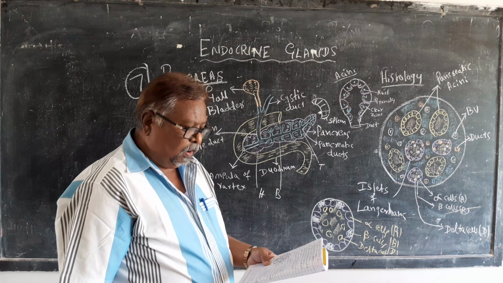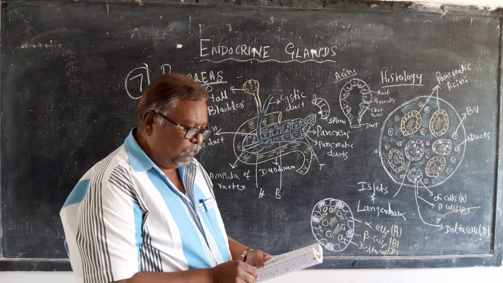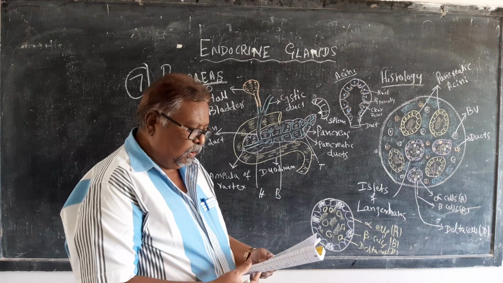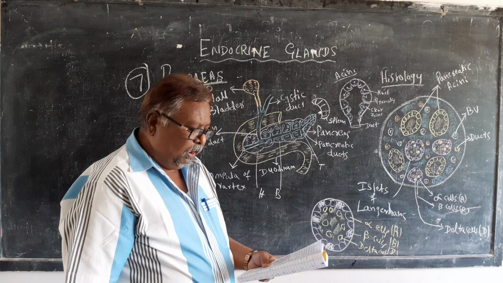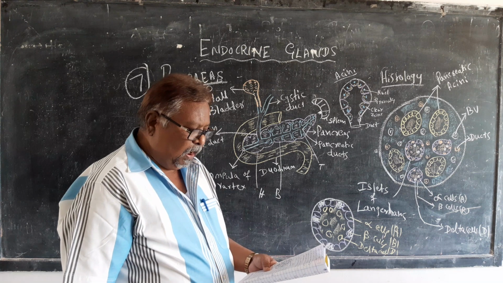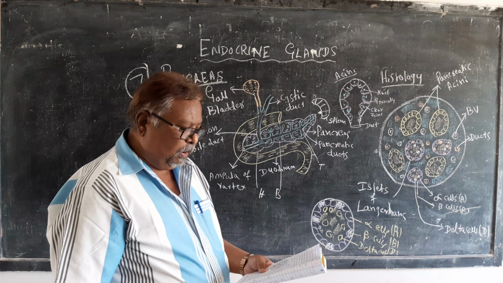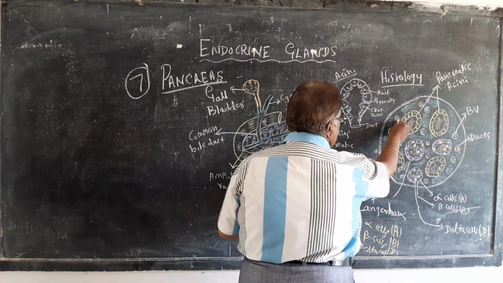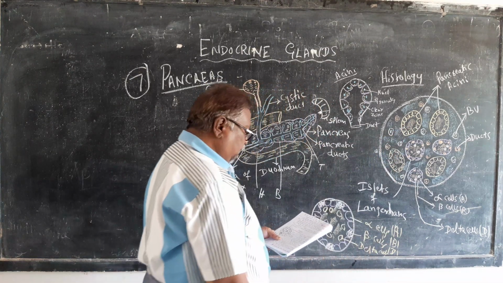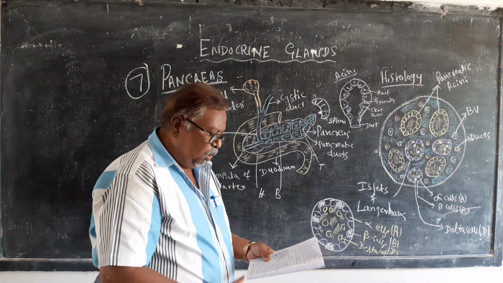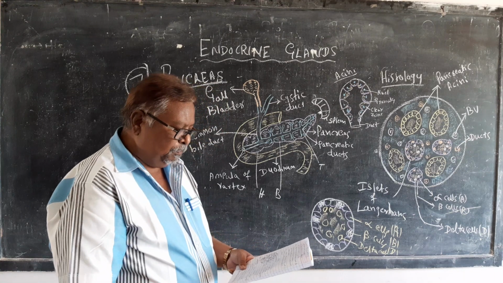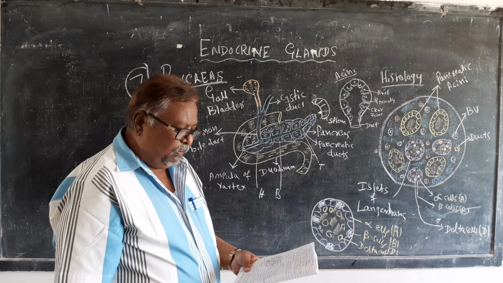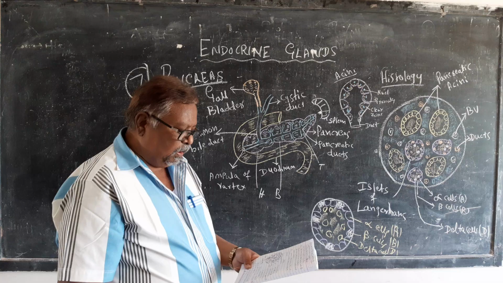In the cross section, numerous blood vessels and ducts can be seen. The ducts are lined by cuboidal epithelial cells. So the blood vessels and the ducts are also seen when we take the cross section of the pancreas.